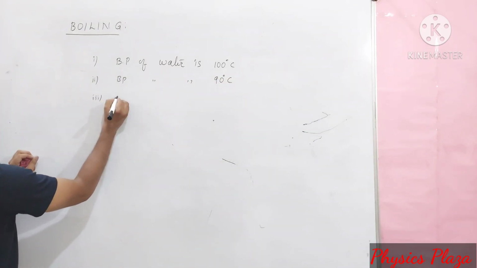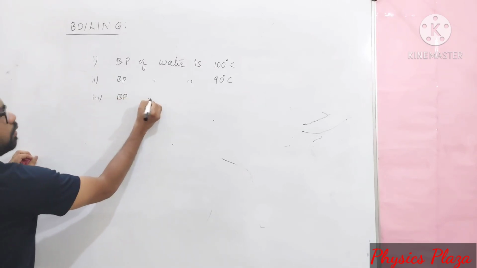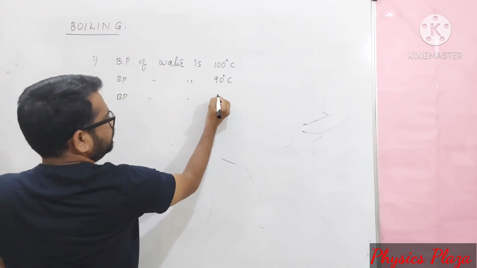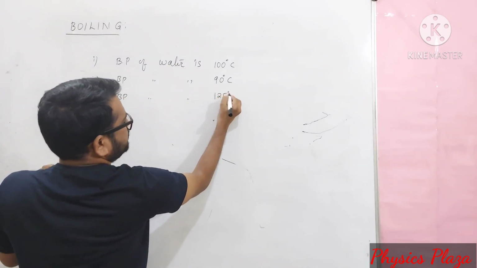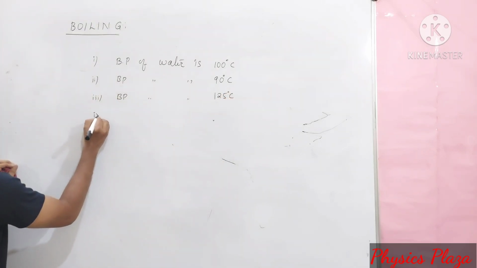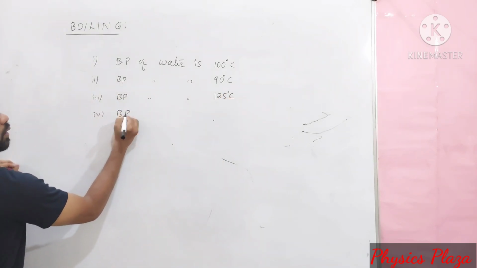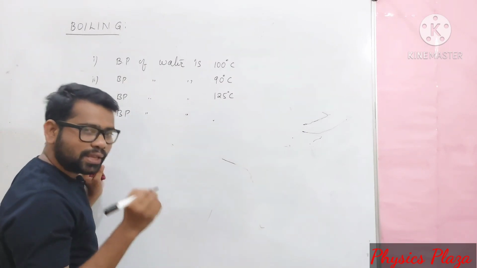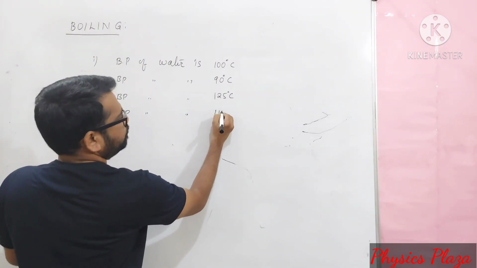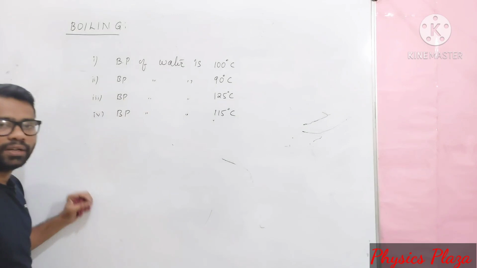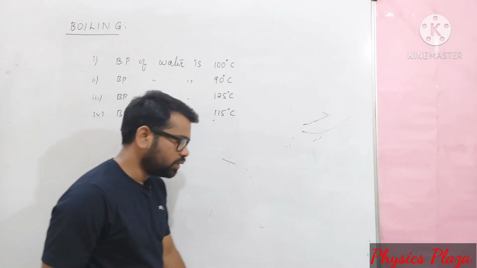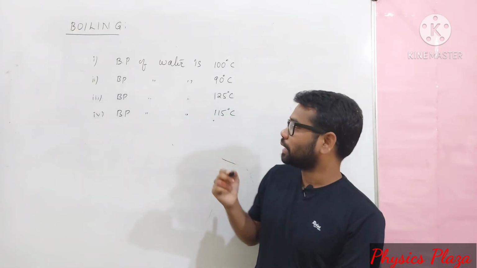Third: the boiling point of water is 125 degrees Celsius. Fourth: the boiling point of water is 115 degrees Celsius. Children, come on, think: which statement is true? First, second, third, or fourth?